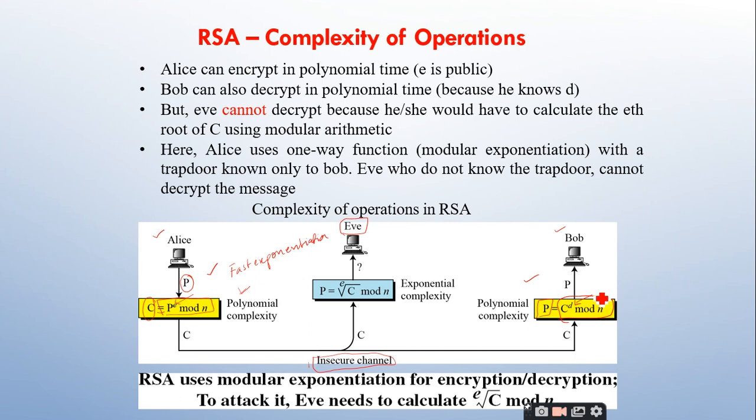Private key, sir. Whose private key is it? Is it Bob's or Alice's? Whose private key is this? Bob, sir. Bob's. Right. So Bob will make use of his own key and he will generate the plain text.